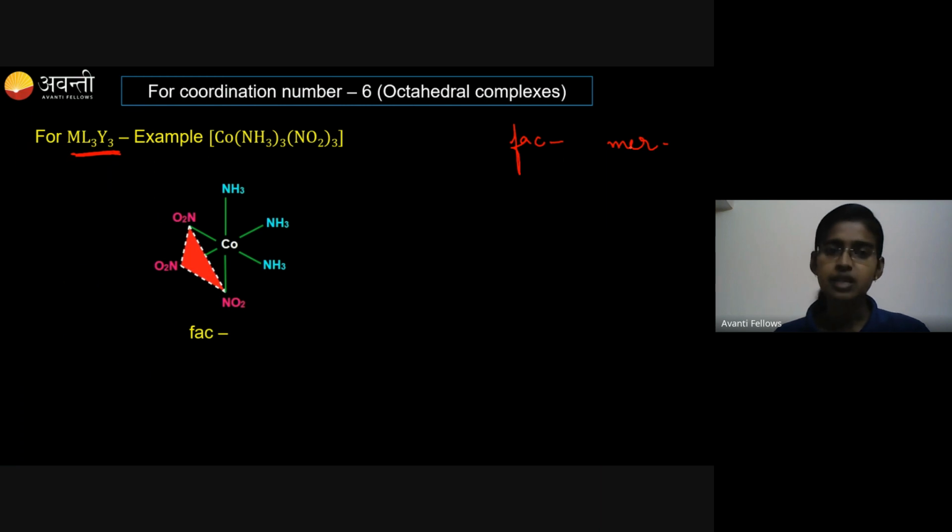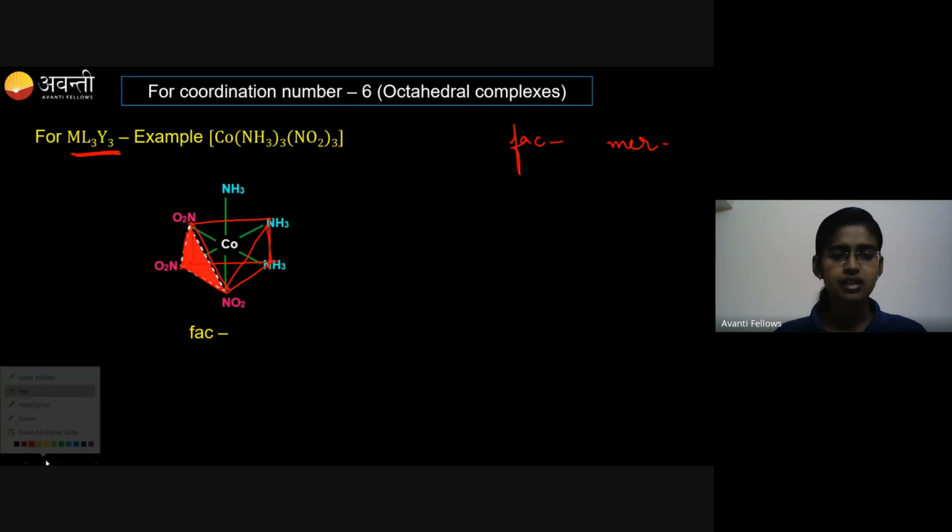You can see the picture. So this is your square plane. And this is one face, the left face, and this is the right face. This is the top face. We can put all the 8 faces in the octahedral like this.